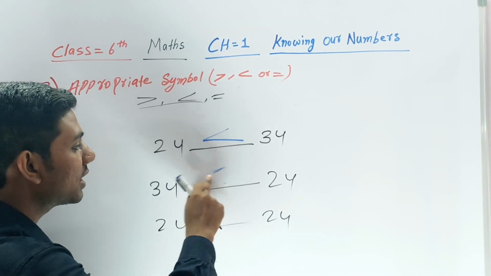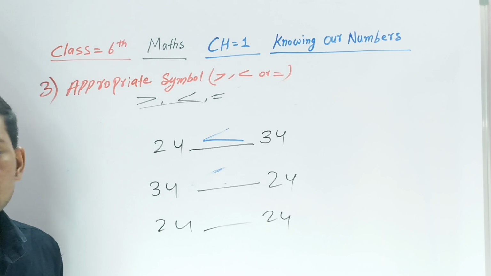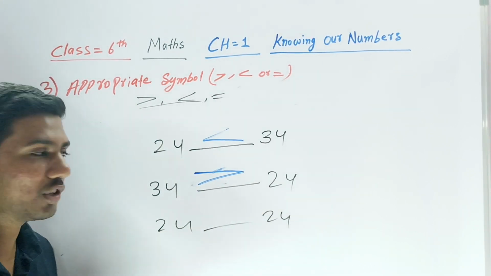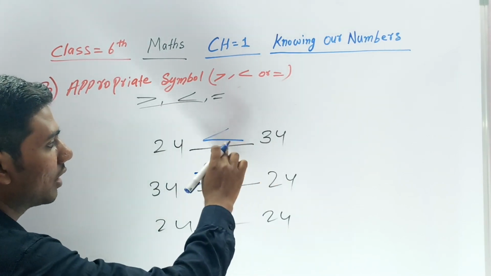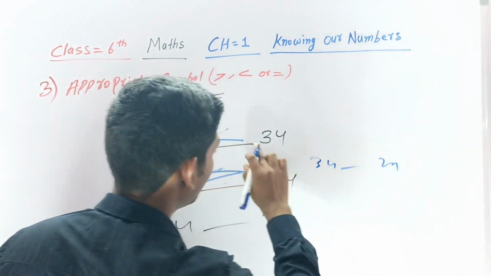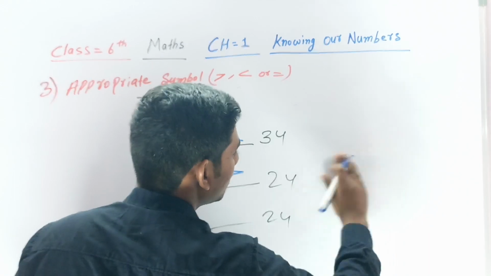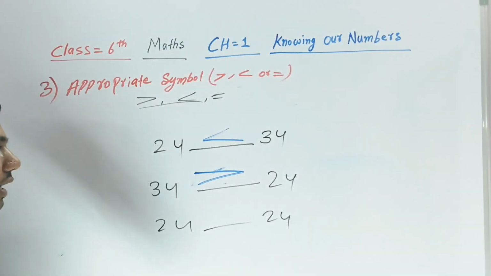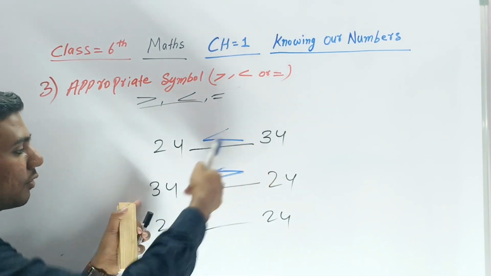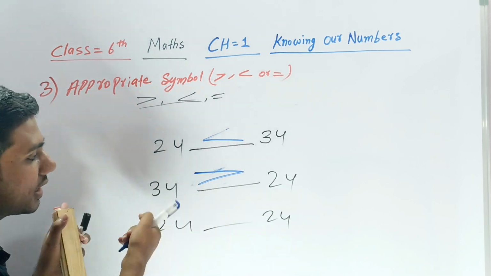Why? Because which is greater? The 34 is greater on that side only, but now it's changing its side. Which is greater, 24 or 34? 34, then the sign will be changed like that. So if someone is confused in that, if the greater number is like that, then we will use this. Suppose 34 is here and 24 is here. If 34 is greater, the symbol is here. Where the greater number is, the sign will change to that side only. In this, 34 is greater, so the sign will change to 34, the left side.